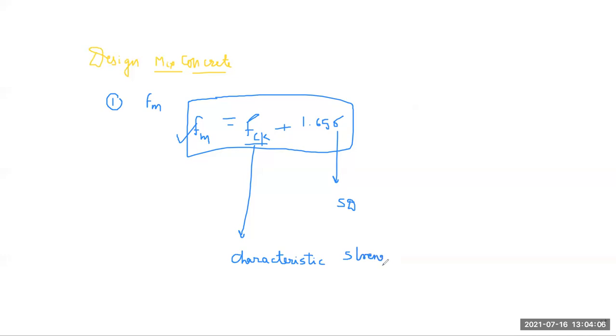So the first point is you have to determine your mean strength.